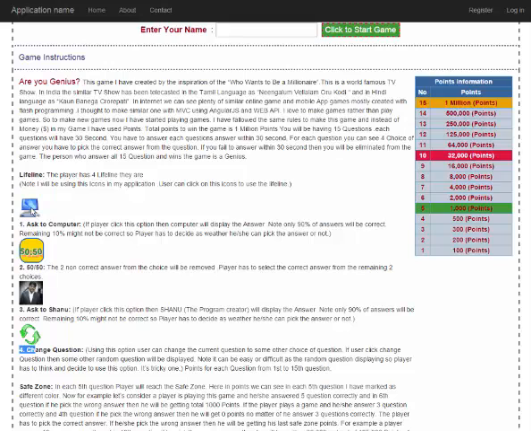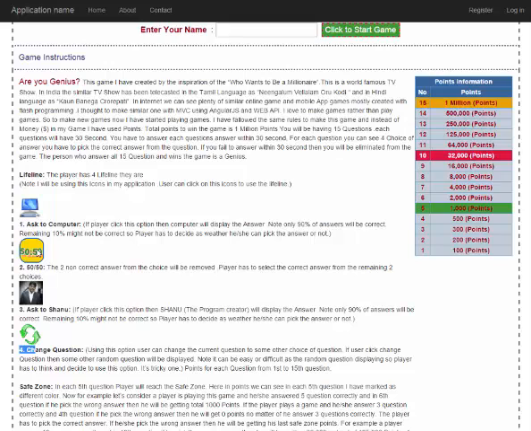The next one is 50-50. If the player clicks 50-50, from the choice of 4 options, 2 options will be removed, so only 2 will remain. The user has to pick the correct answer from the 2 options. Ask Shanu is similar to ask the computer. If the user clicks the ask Shanu button, it will display the answer for the user. There is a 90% chance that the answer is correct, so the player should select carefully.